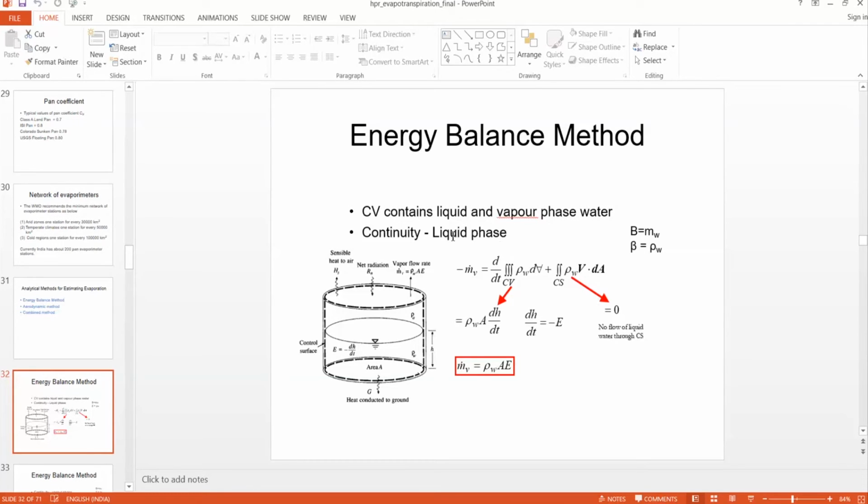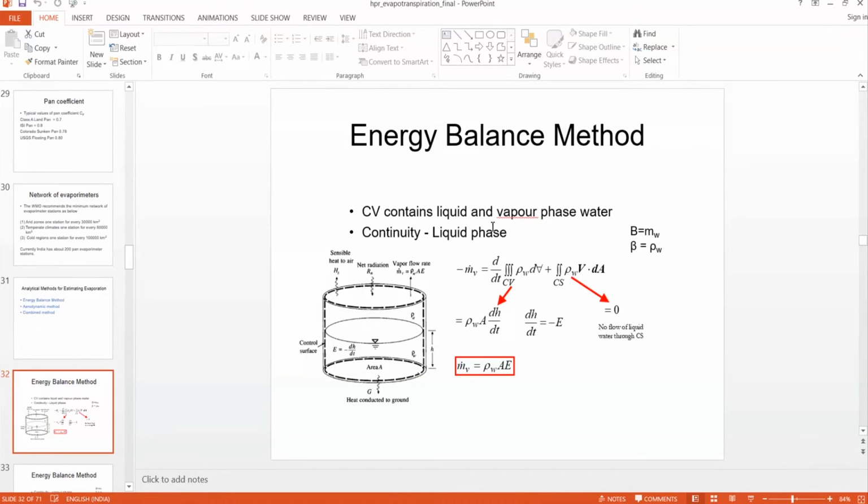First we'll apply the continuity equation. B is the extensive property, which is nothing but the mass flow rate of water vapor, represented with m v dot.